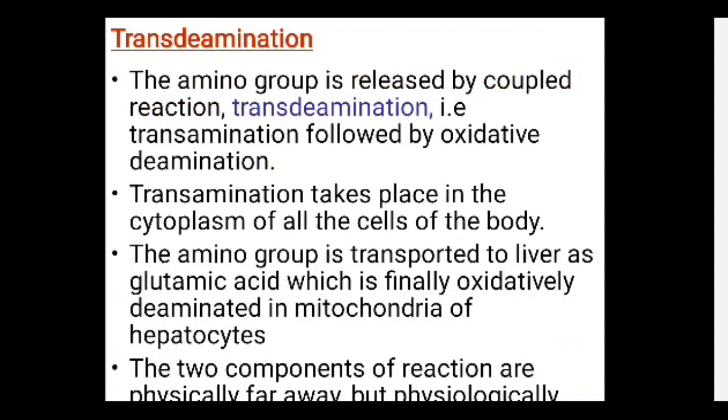Now the second reaction is transdeamination. Now what is transdeamination? It means the amino group is released by coupled reactions.